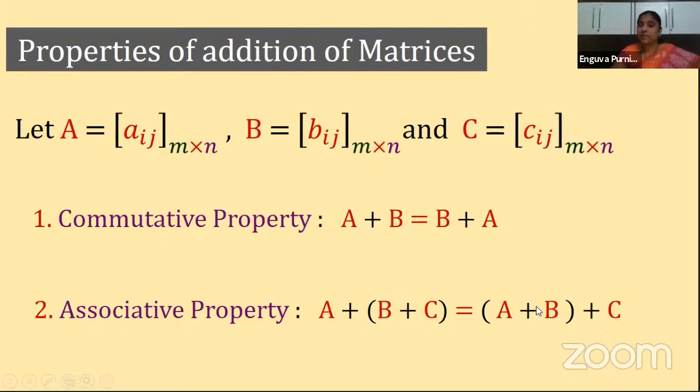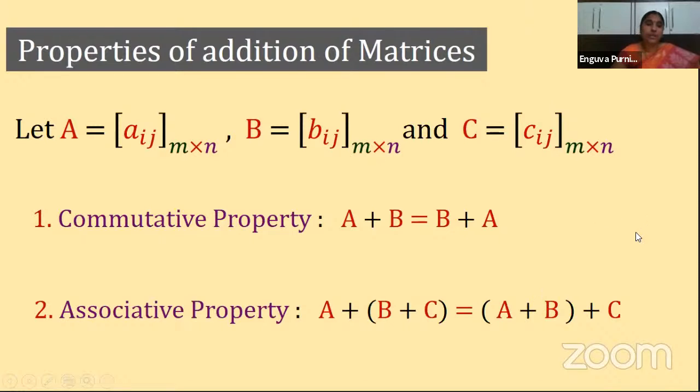Clear? So next, what is the other side? We have A plus B of plus C. Means first we do A plus B, then to that resultant matrix, we add the matrix C. Okay. So then if you compare the resultant matrices of LHS and RHS, both will have the same order and the same corresponding elements. So that's why we say that these two are equal. That means matrix addition holds commutative property and also associative property.